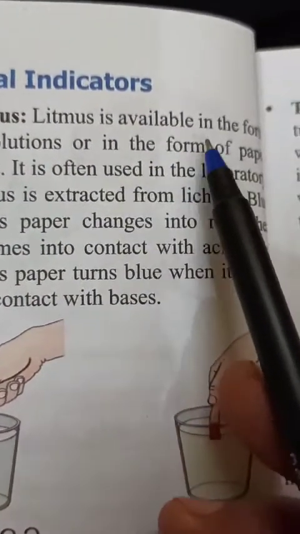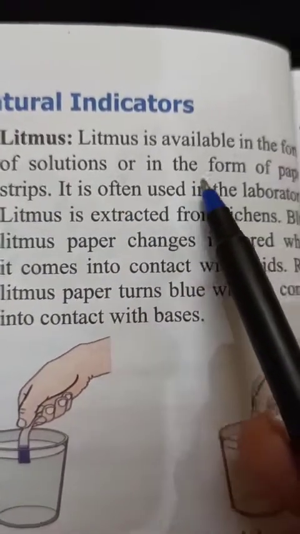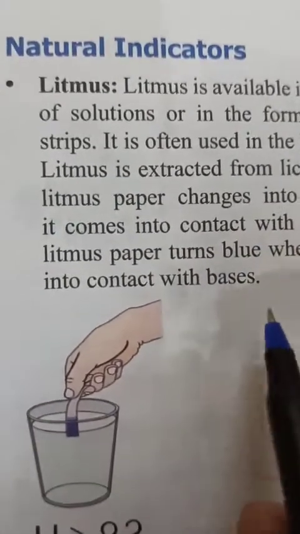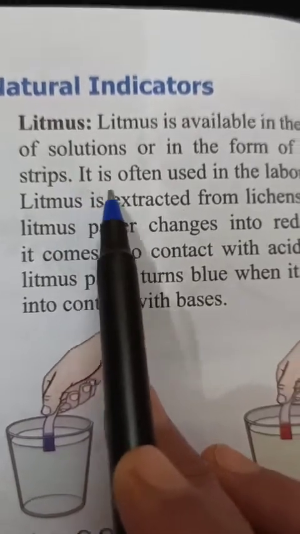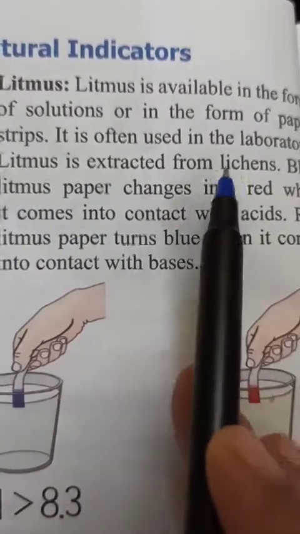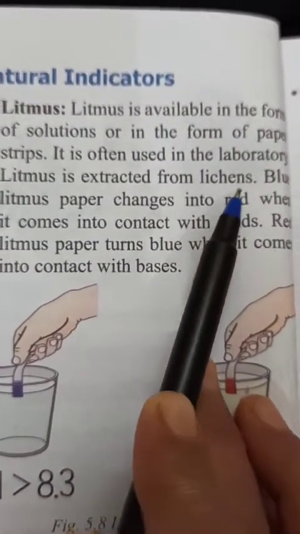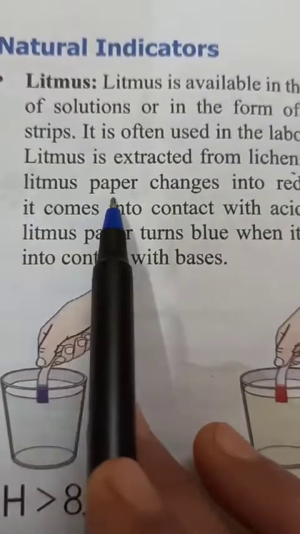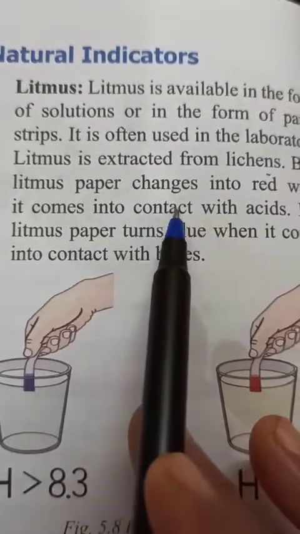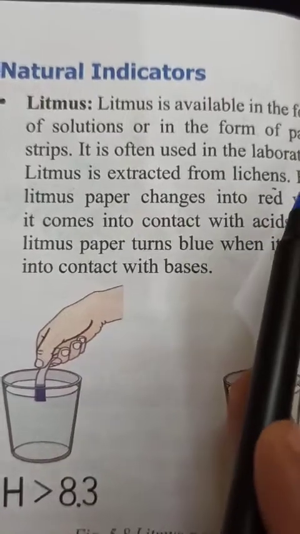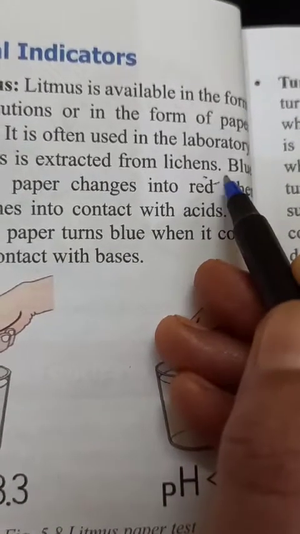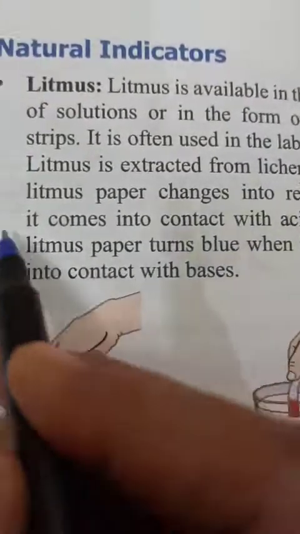Litmus is available in the form of solution or in the form of paper strips. I have shown you those paper strips, okay, and it is often used in laboratories. Litmus is extracted from lichens, that also I have told you already. Blue litmus paper changes into red when it comes into contact with acid. Okay, so here also it is given. You should underline this sentence because it is important and you all have to learn it.